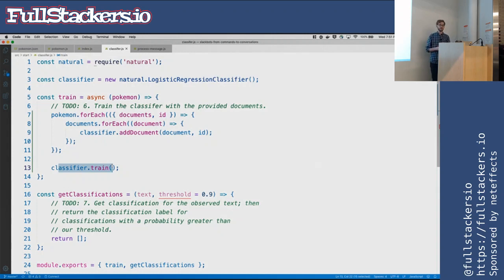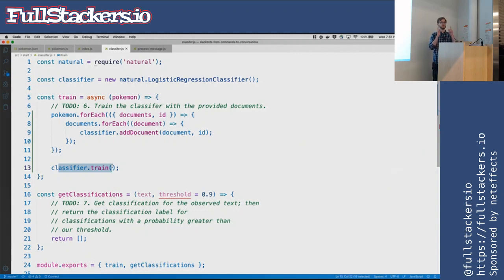The benefit of this is you can keep adding documents to the classifier and keep giving it more context and then train it in intervals. So if you want a bot that learns over time, you can use a classifier instead of a neural net to try to do it in an easier way. And you can just keep giving it more documents to train, and then either at a set interval or when there's not a lot happening in the bot, you can retrain the classifier to make it smarter.